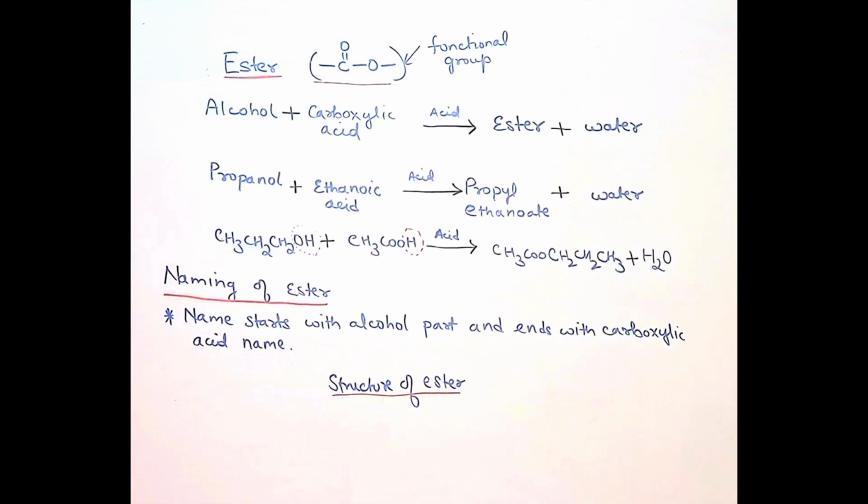The question you can be asked is: what are the two functional groups needed to make an ester? You will write that alcohol and carboxylic acid are the two functional groups needed to make an ester.